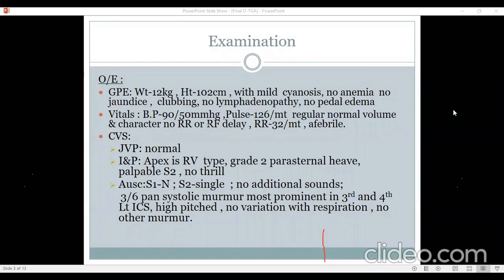Respiratory variation needn't be seen in these cases, even if it's TR? Respiratory variation should be seen. The only thing is, if there is a large ASD, that can take away the respiratory variation. Okay. So what is important here is, even if the JVP is normal, we need to see whether a V wave is prominent. And second, absence of respiratory variation does not rule out the presence of a TR. It can still be a TR.